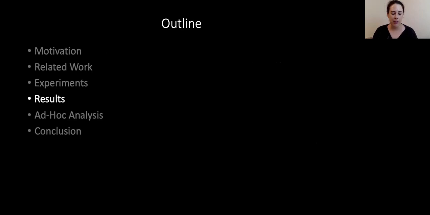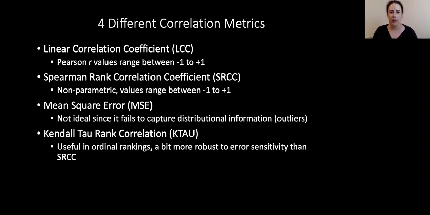So now we're going to talk about some of the findings that we got from our experiments. First, we used 4 different correlation metrics. Each of them have different ranges and different trade-offs and might be useful for different types of problems. We wanted to keep in line with previous work, which used these. We also introduced the final one, the Kendall-Tau rank correlation.